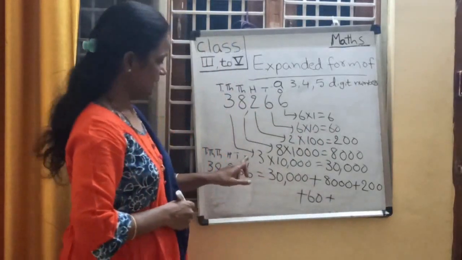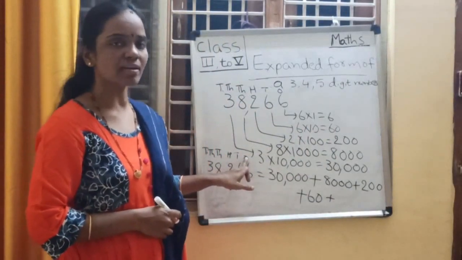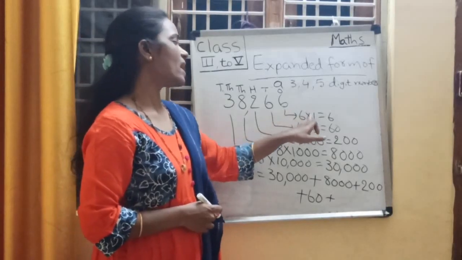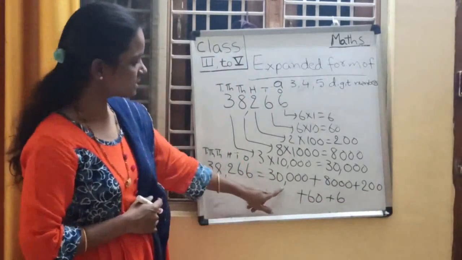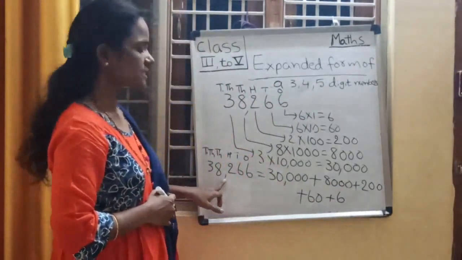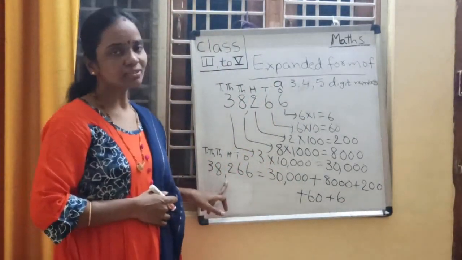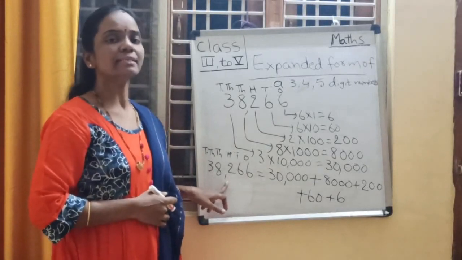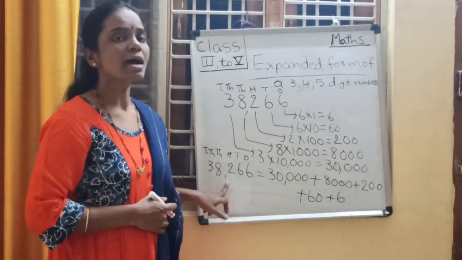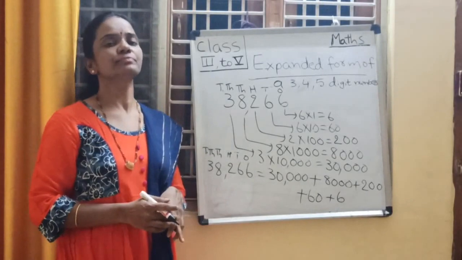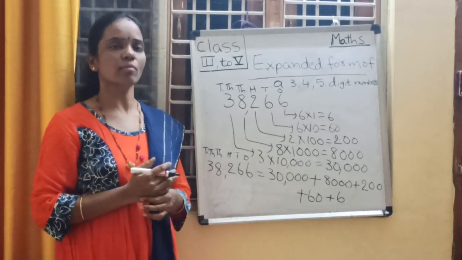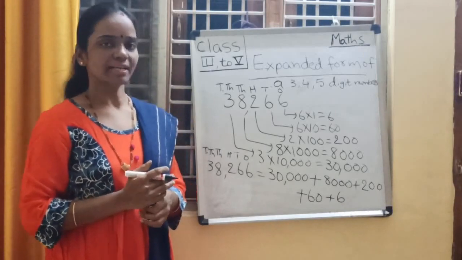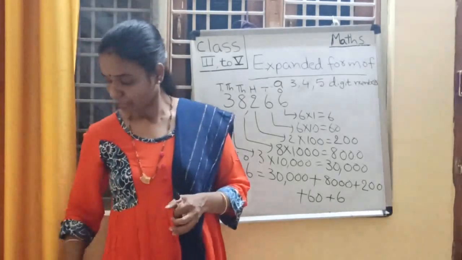Next, 6 is in ones place. What is its place value? 6 into 1. 6 is the place value. So this is the expanded form of this number. Have you understood, children? So what is an expanded form? The sum of the place values of the digits in that number is the expanded form of that number. Understood, children? Yes. Next.